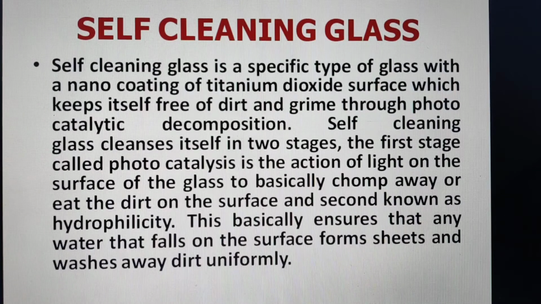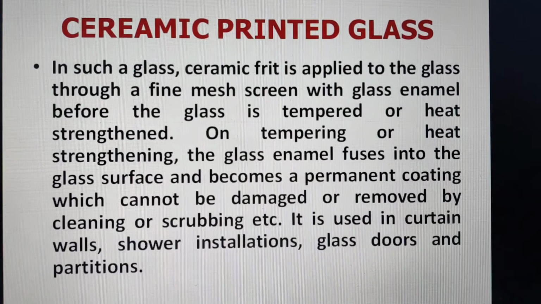Then one self-cleaning glass is available. Basically it is used for multi-storied buildings or skyscrapers where maintenance becomes difficult. So this basically cleans the dirt on the glass, washes the glass automatically. So that is self-cleaning glass. Then there are ceramic printed glasses which are used by architects for different architectural purposes.